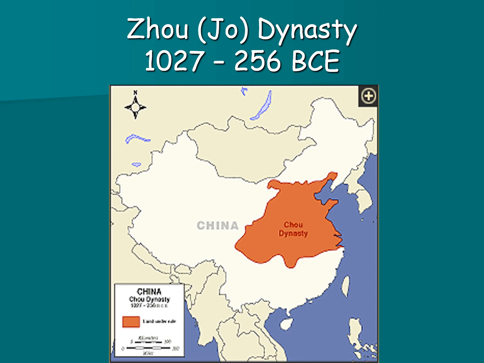C-H-O-U. Over time, we've changed the way we spell things, and that's because our letters don't always correlate to the sounds of the people living in that land. And we'll see this in our World History 1 class in China. We'll also see it when we talk about the Islamic world.